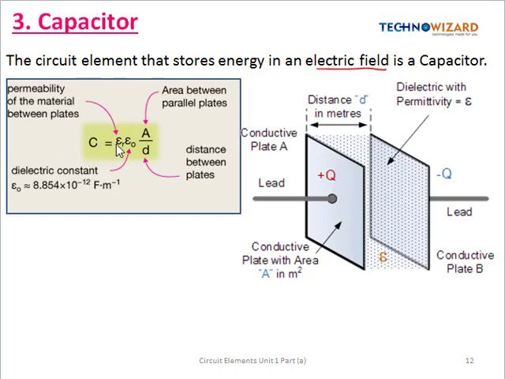Okay, so the capacitance formula is given by C is equal to A epsilon by d, where A is the overlapping area of both the plates and epsilon is the permittivity. So epsilon naught is the absolute permittivity given by this formula, 8.854 into 10 to the power minus 12 farad per meter, and epsilon r is the relative permittivity.